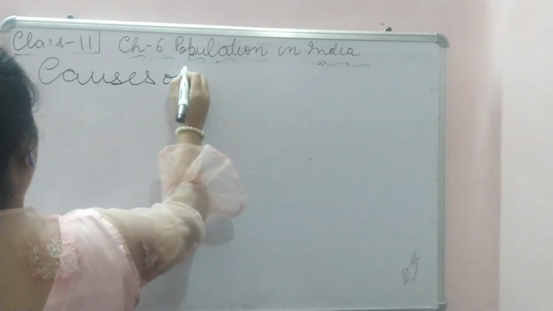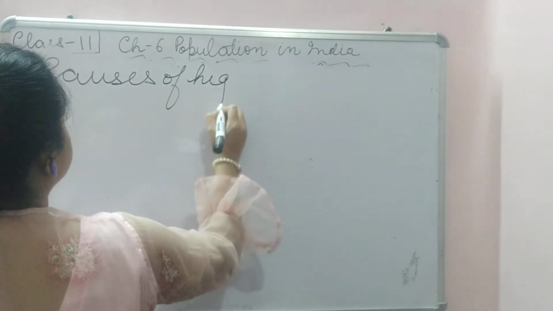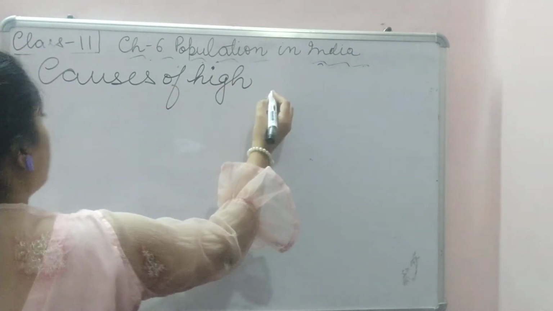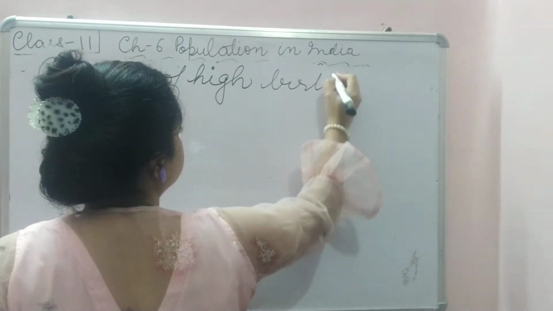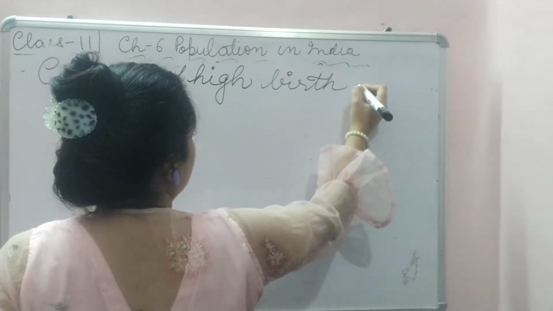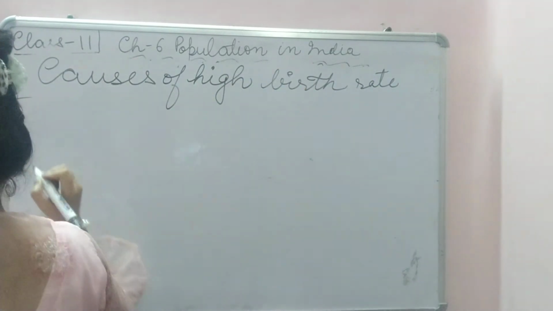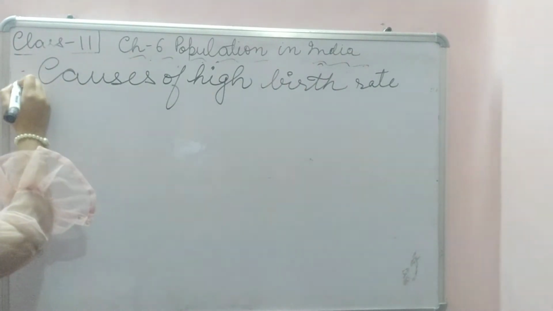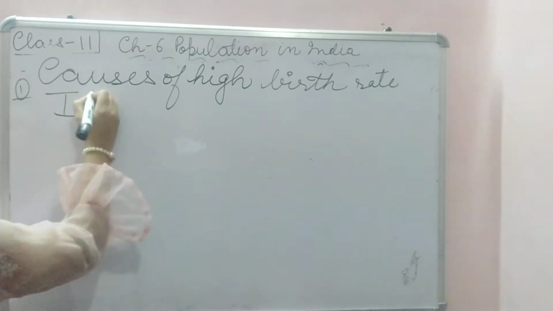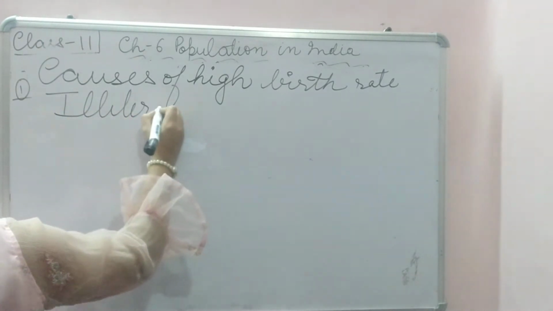causes of high birth rate. Causes of high birth rate. First is illiteracy.